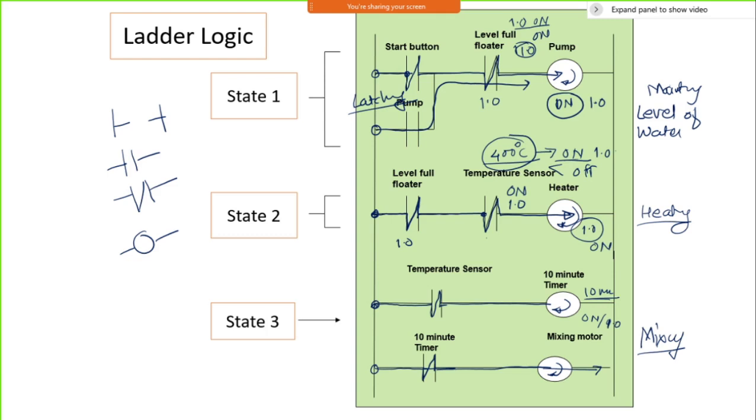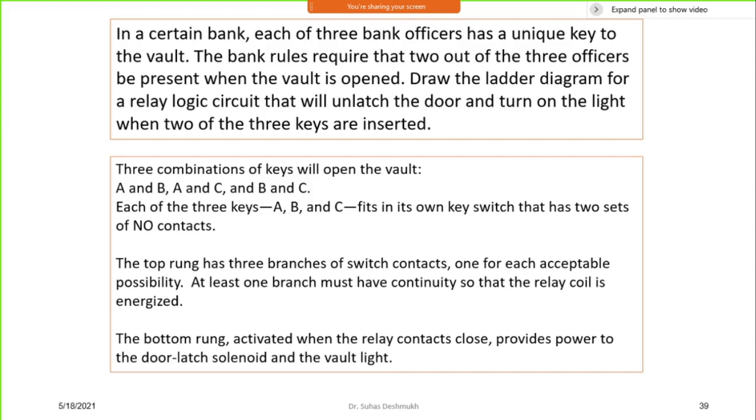So if I am going to press the button, whether the pump is to be on or off, whether the lamp is to be on or off, whether the heater is to be on or off, like this. So this kind of logical sequence you need to prepare, and that sequential logic is to be established. Okay, so we'll now take another example.